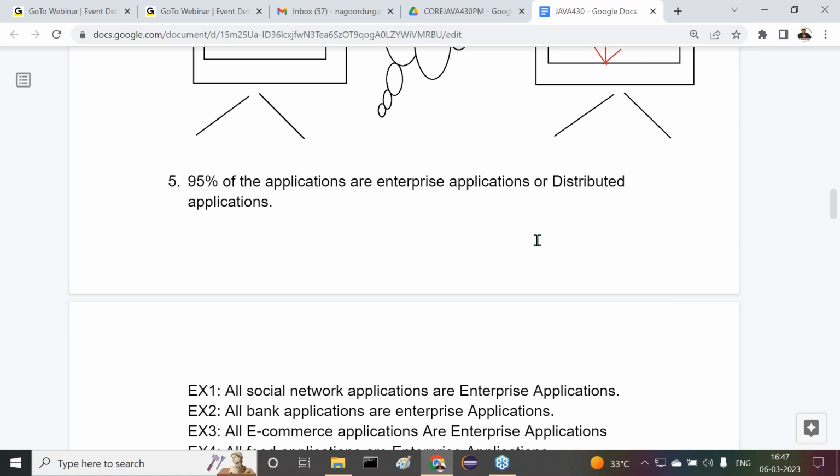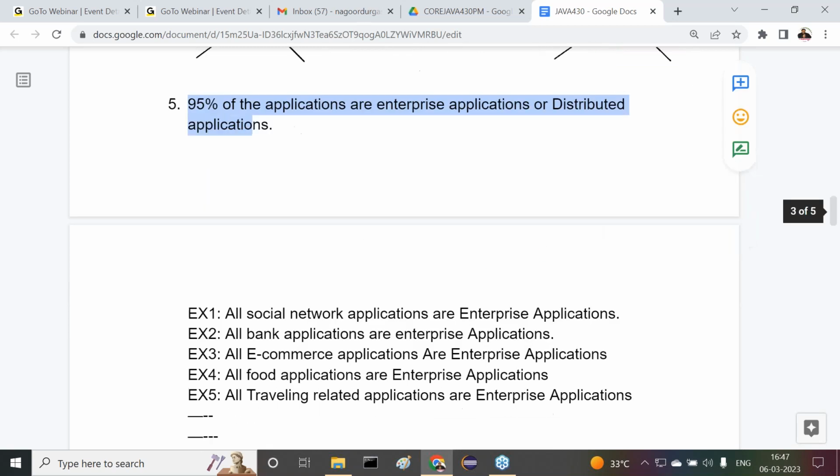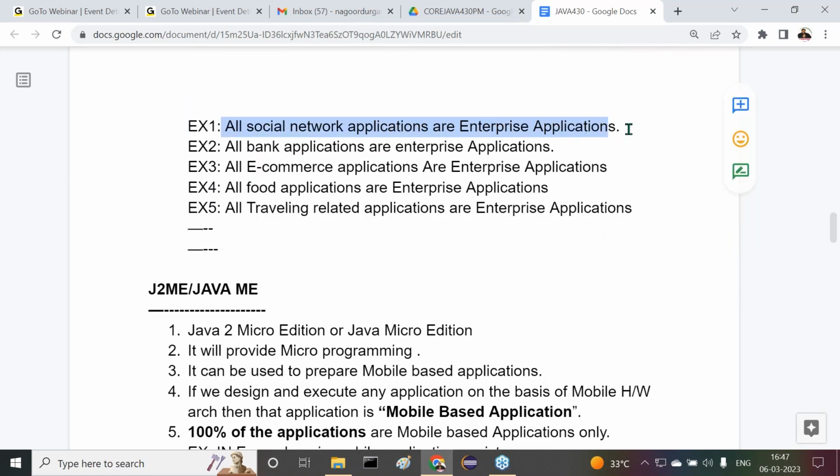If you observe this, 95% of applications are enterprise applications, which are distributed applications. Examples are given there. All social network applications are enterprise applications. All bank applications in the banking sector are enterprise applications. All e-commerce applications are enterprise applications.